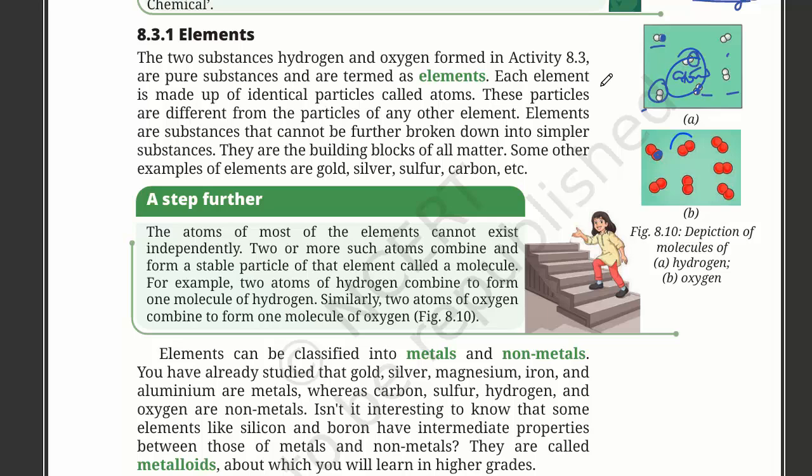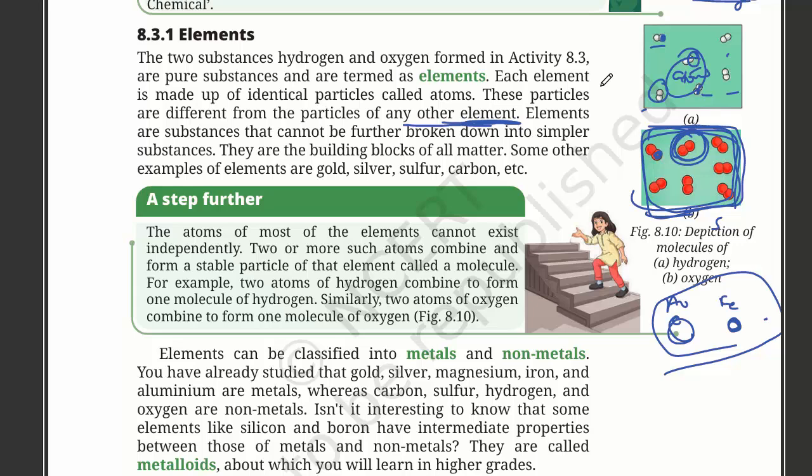Then two or more atoms form a molecule, so this is a molecule. Then together they form an overall substance. These particles are different from the particles of any other element. So particles of gold and particles of iron will be different. The gold one will be bigger and the iron one will be smaller, and the hydrogen one will be very small. So they also have different sizes.